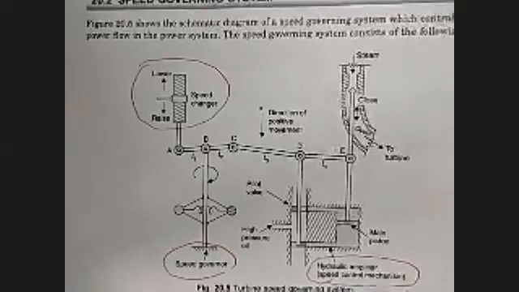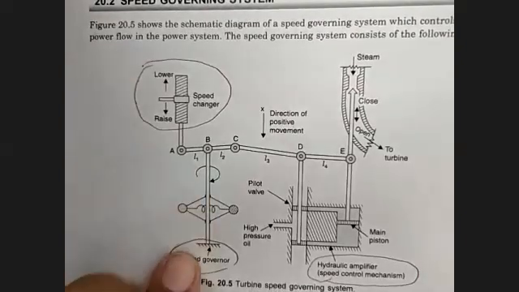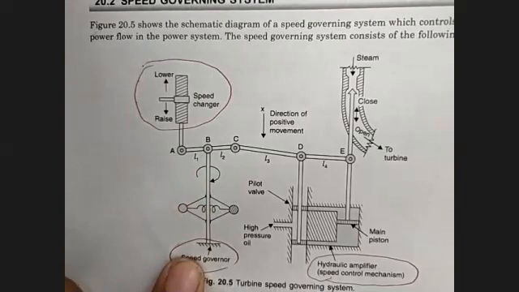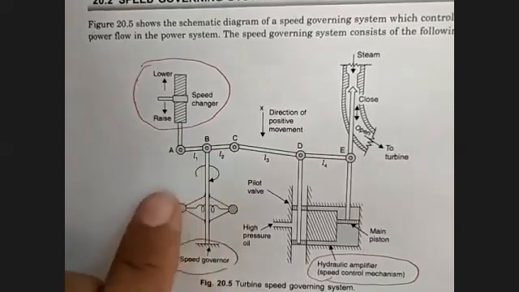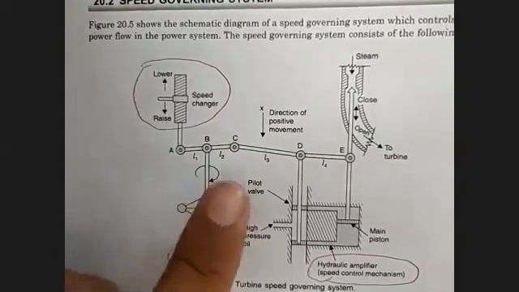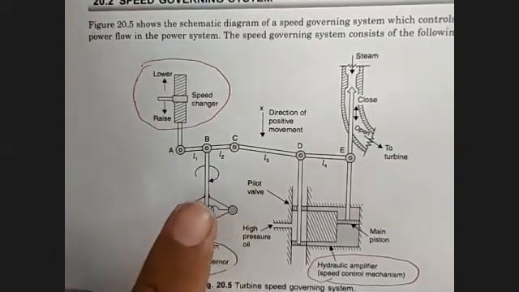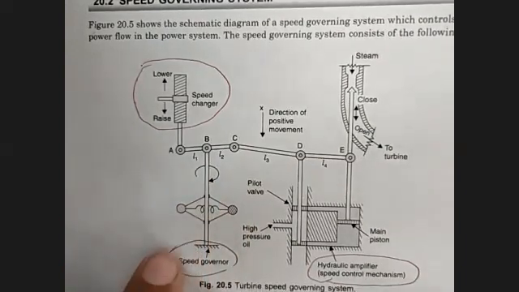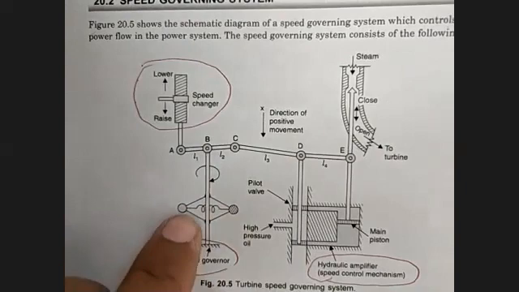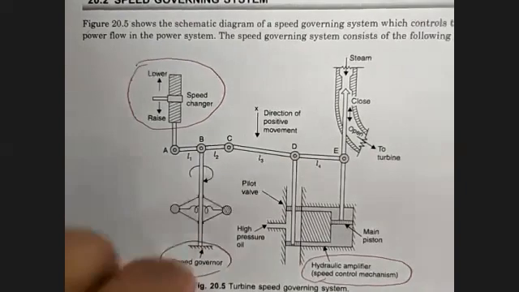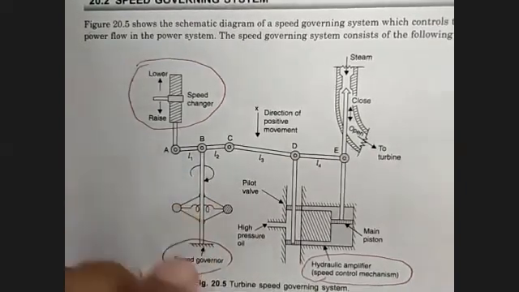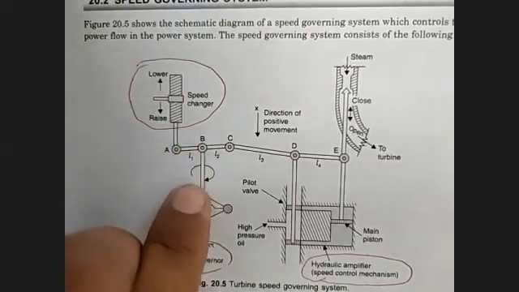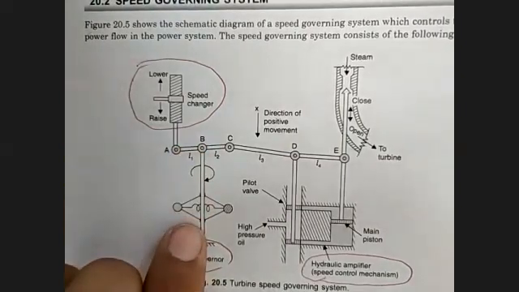This is the actual system speed governor which is connected to your generator. So this will be sensing the speed of the generator. This is connected to that shaft. So with the help of this, when there is a change in this frequency, this will be moving upwards or moving downwards.